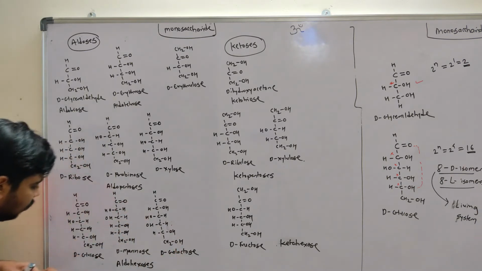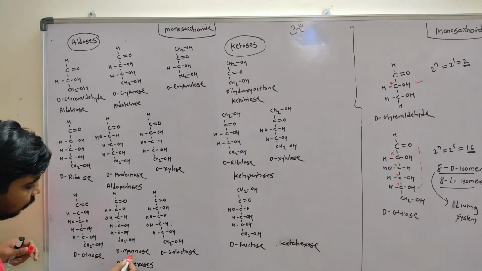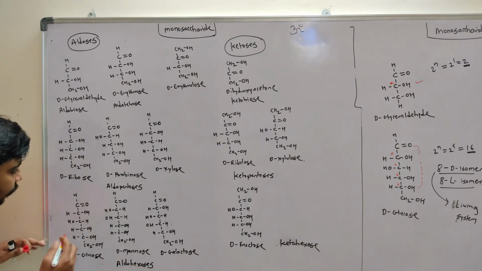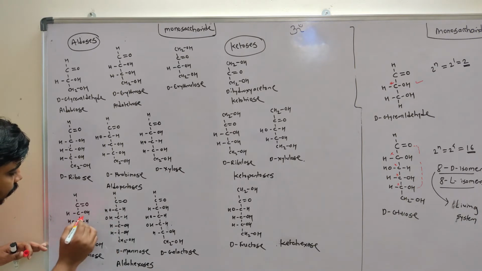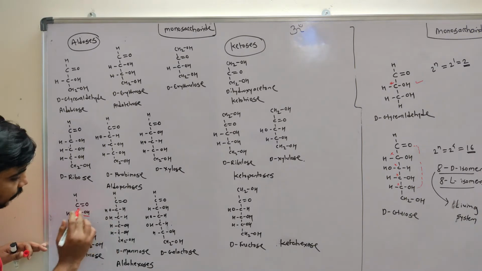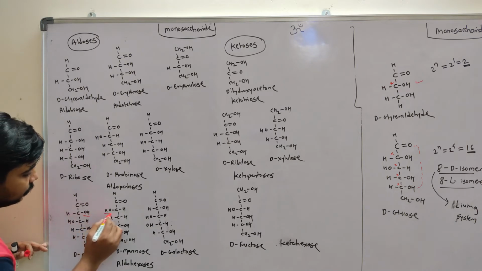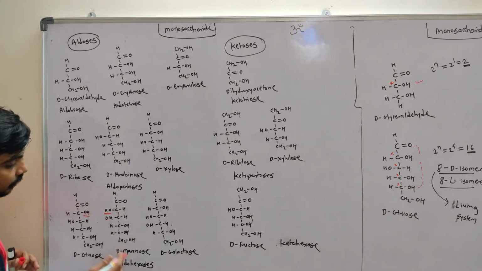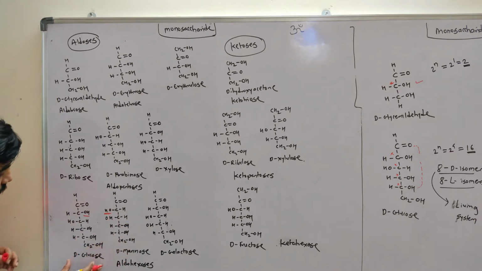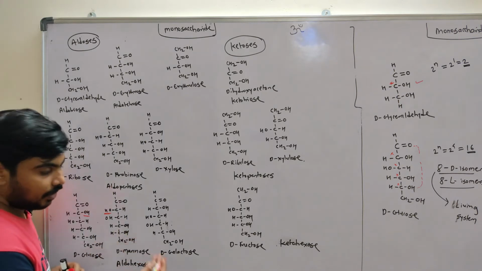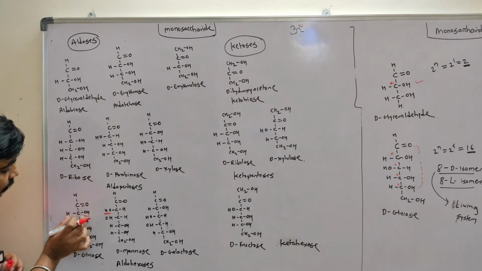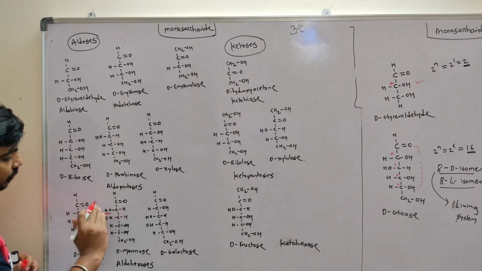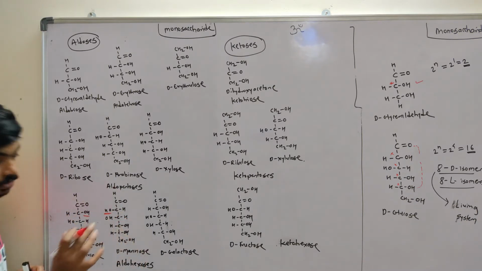If you look at the structure of glucose and mannose, the overall structure is the same. The only difference is that in glucose this OH is on the right side on the second carbon, and in mannose this OH is on the left side. So glucose can be converted into mannose just by flipping this, changing the conformation around the second carbon. So the OH will be on the left side, and that will be mannose.